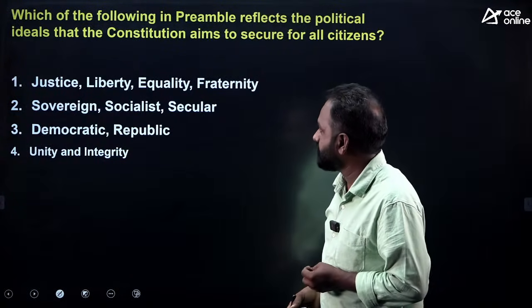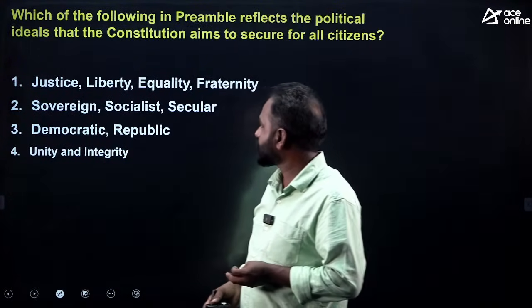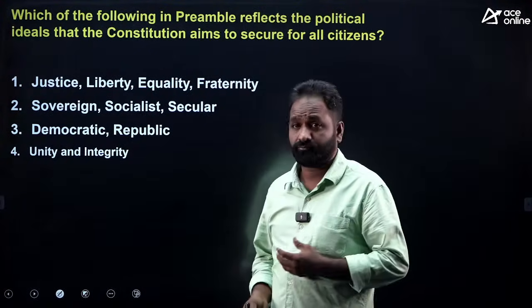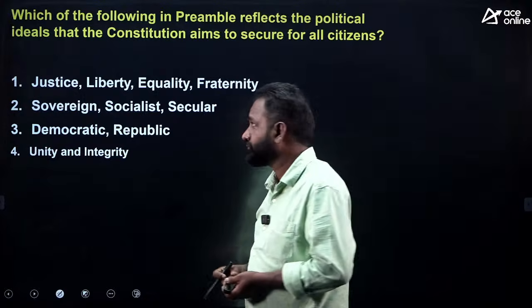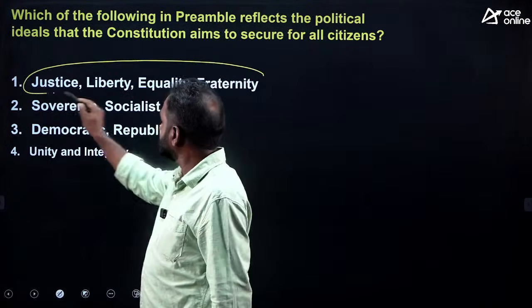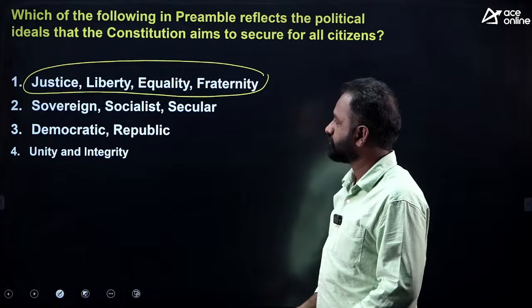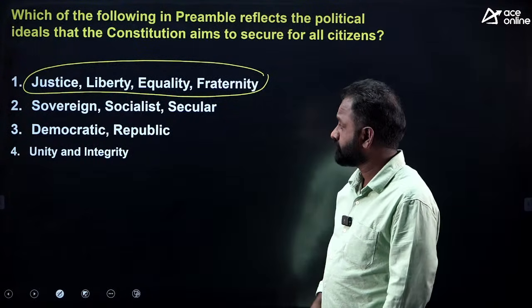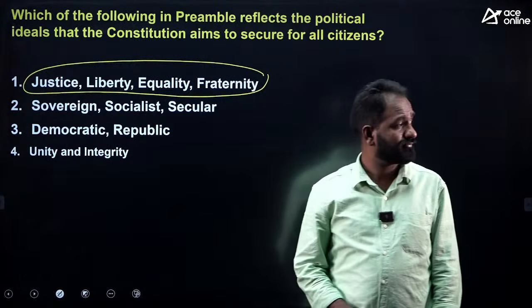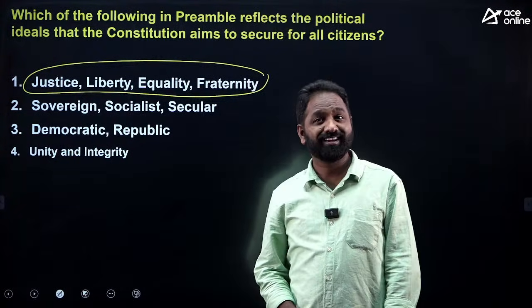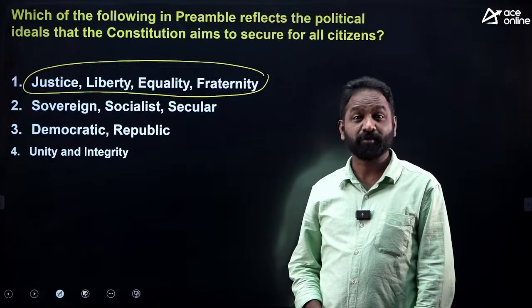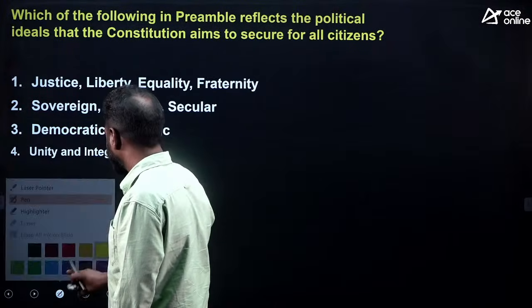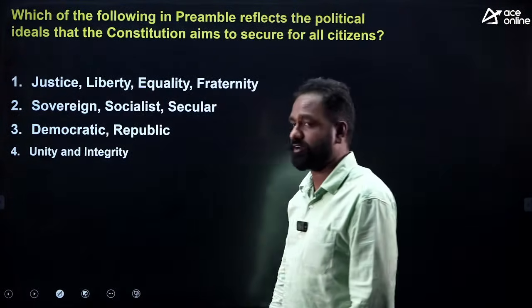Okay, justice, liberty, equality, fraternity, sovereign, socialist, secular, democratic, republic, unity and integrity. Political related. So we have to provide the democratic republic. So the word democratic is related to political. We're talking about the political ideals. That is justice, liberty, equality, fraternity.